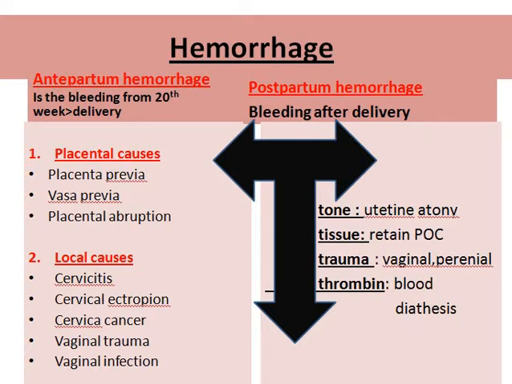The most probable causes of antepartum hemorrhage are placental causes, which include placenta previa, vasa previa, and placental abruption. This will be explained in the subsequent slides, whereas the local causes include cervicitis, which is cervical infection, cervical ectropion, which is abnormal growth in the cervix, cervical cancers, vaginal trauma, and vaginal infections, which are self-explanatory.